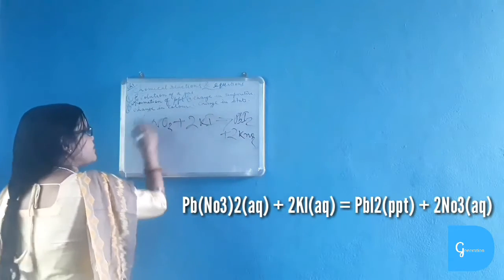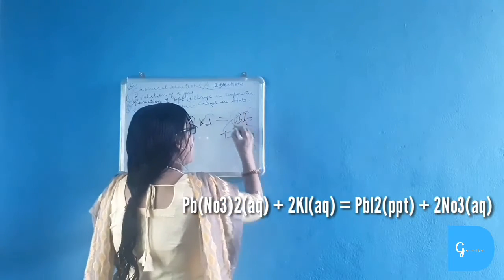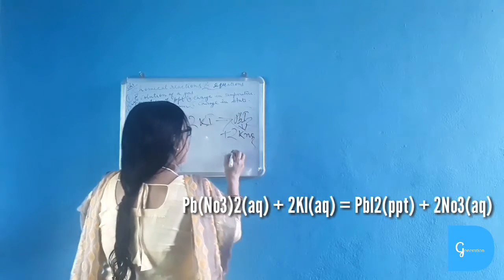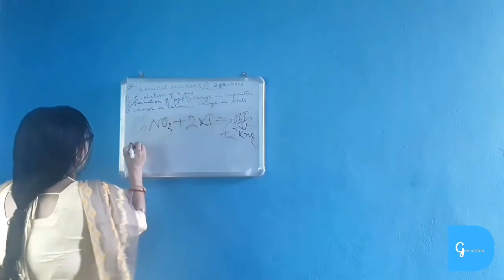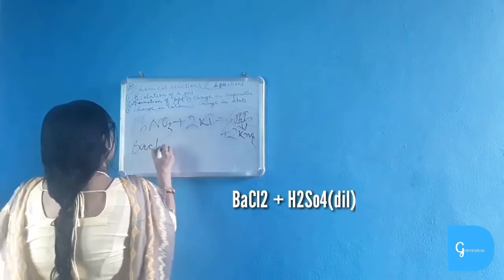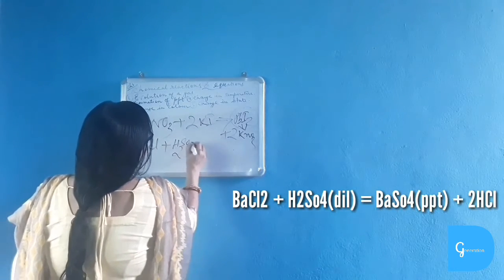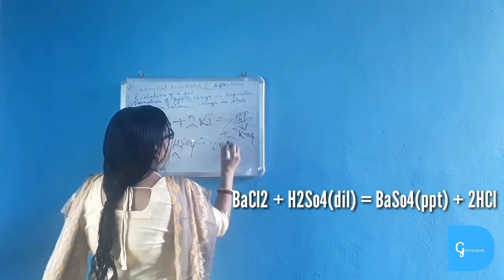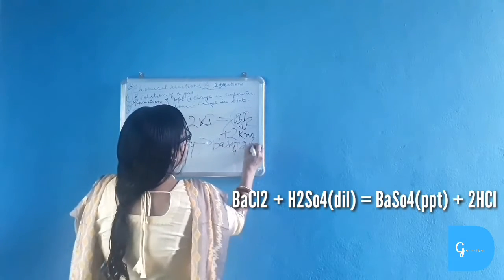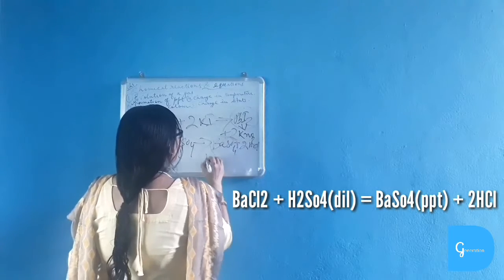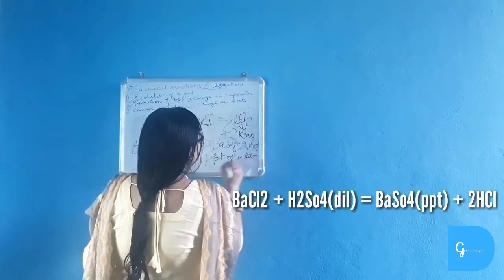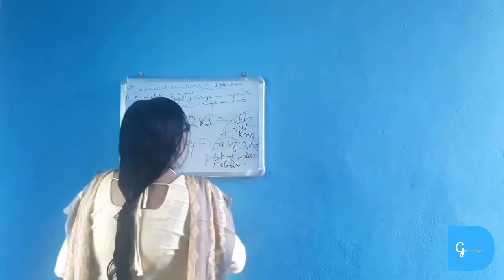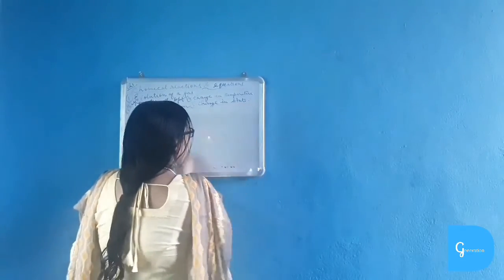Here lead nitrate reacts with potassium iodide to form lead iodide. This lead iodide is a precipitate and is yellow in color. So there is a formation of a precipitate. Okay, another example: when barium chloride reacts with sulfuric acid, it gives barium sulfate plus hydrochloric acid. This barium sulfate is the precipitate, of white color. So in this chemical reaction, a precipitate is being formed.